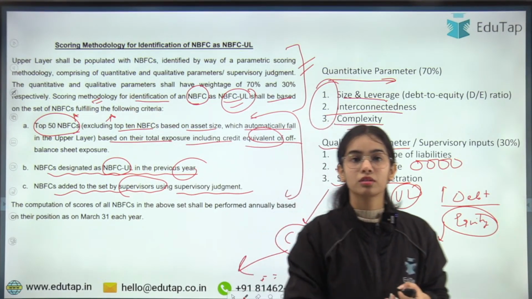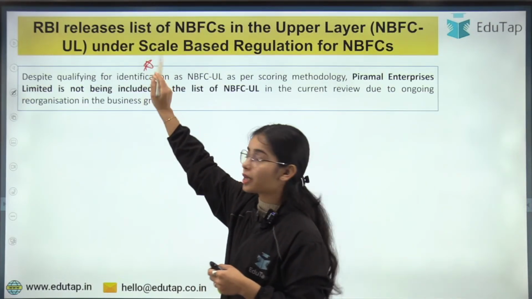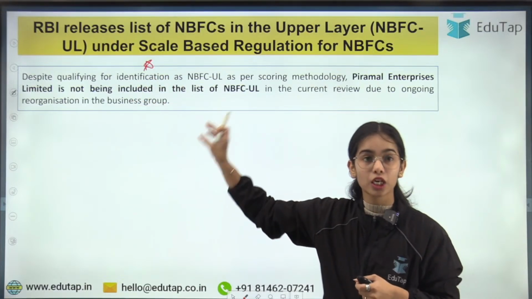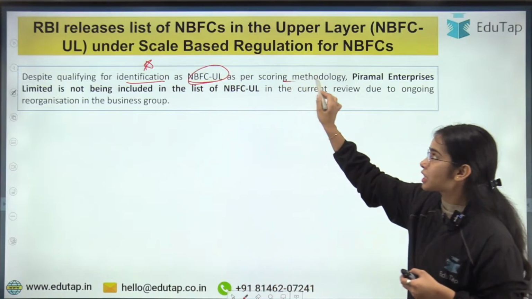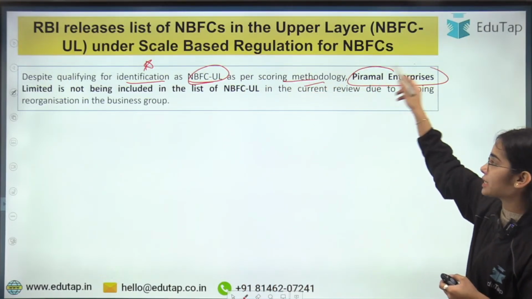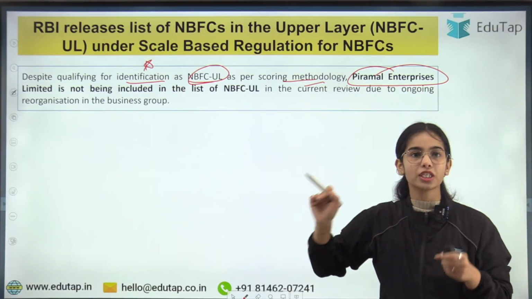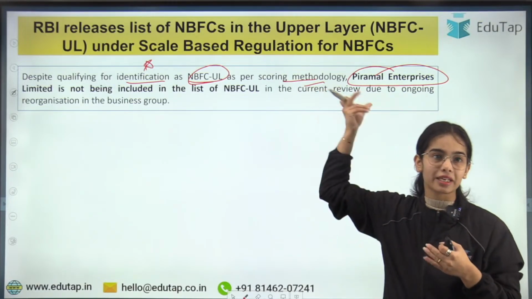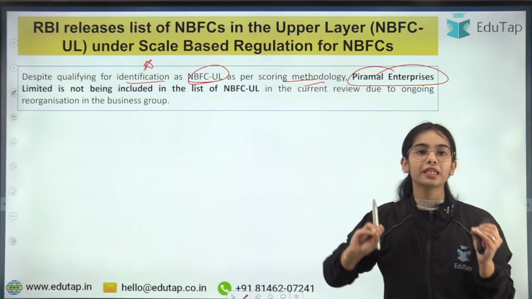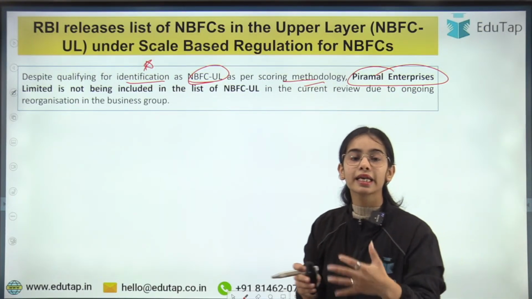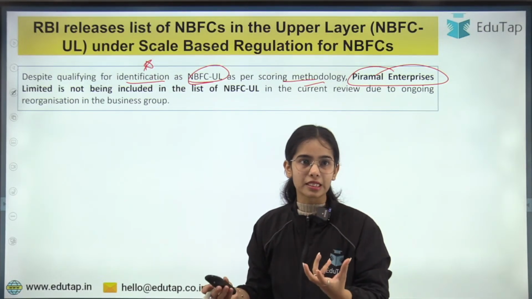Any confusion? So now what the RBI has said as per the new list: despite qualifying for identification as NBFC upper layer as per the scoring methodology, Piramal Enterprises, as per the methodology, is identified as the NBFC upper layer, but it is not being kept in the NBFC upper layer because right now there is restructuring going on in Piramal Enterprises Limited.